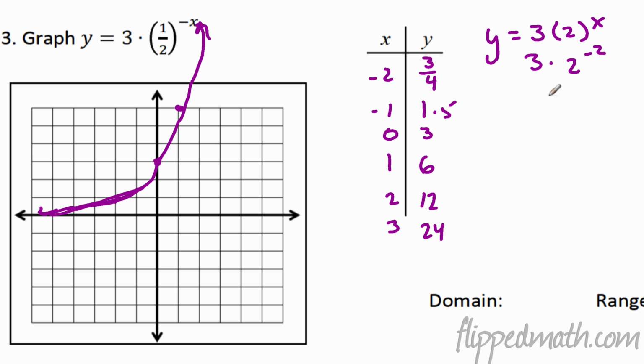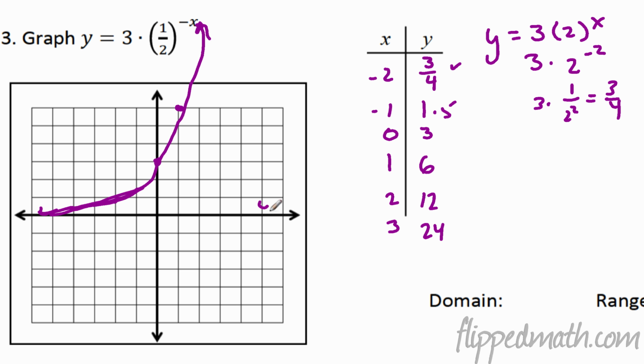Well, 2 to the negative 2 power is 1 over 2 squared, remember. So this is all going to equal 3 over 4. So that's where that first number comes from. If you plug a 0 in, I'm just going to go through this quickly. Plug a 0 in, anything to the 0 power is 1, so that's going to be a 3. Plug a 1 in, that's easy, it's a 6. 2 in is 12, so on and so forth. I get this nice graph here.